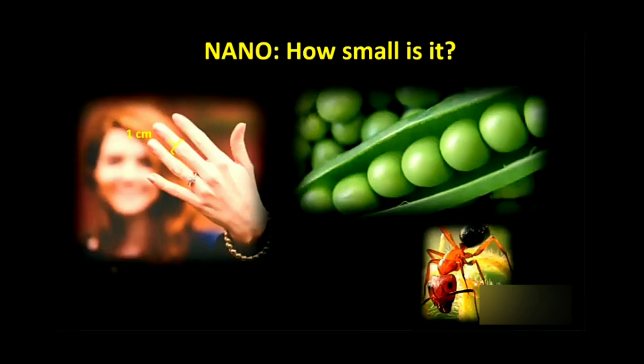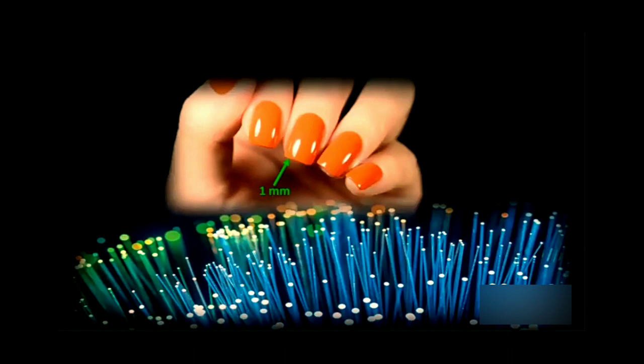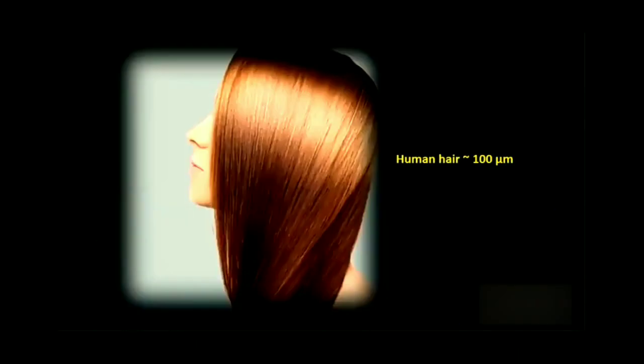You can see them everywhere. If you take 1/10 of that, then you will have the thickness of a nail, which is about 1 millimeter. This is also the thickness of the optical fibers that you can find in any market showing the fine fiber lighting. If we take 1/10 of that, then we can find the human hair, which has a diameter of 100 micrometers.